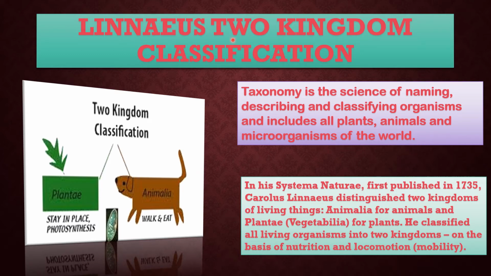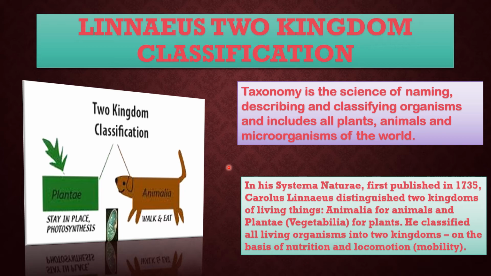Now we are starting Linnaeus two-kingdom classification. Already we have studied in my previous video the Whittaker five-kingdom classification. Hope you have remembered this. In Whittaker's five-kingdom classification, Monera, Protista, Fungi, Plantae and Animalia are the kingdoms. But before that, Carolus Linnaeus, 1707 to 1778, a Swedish botanist, developed a way to